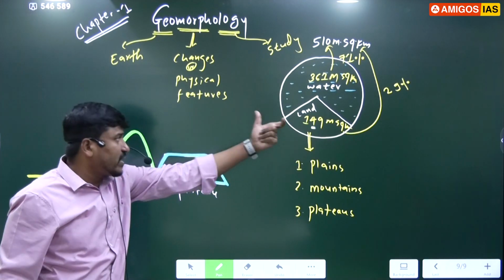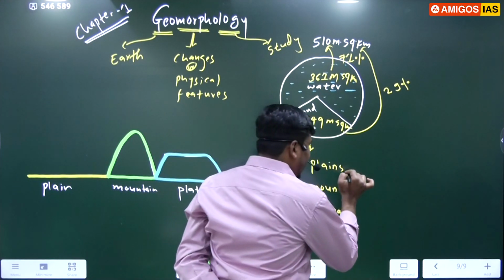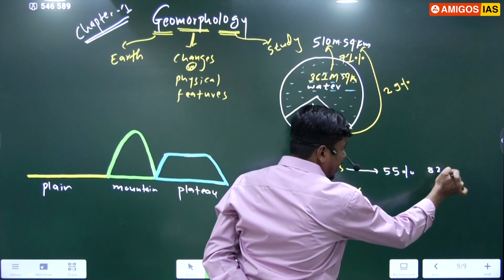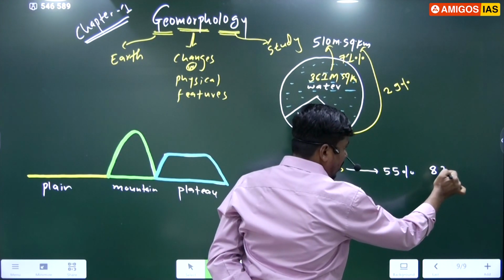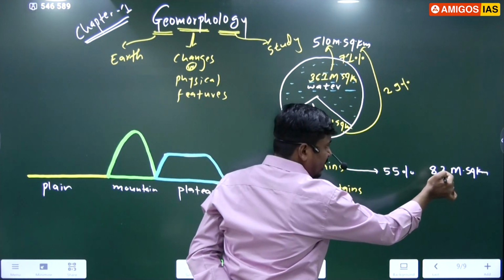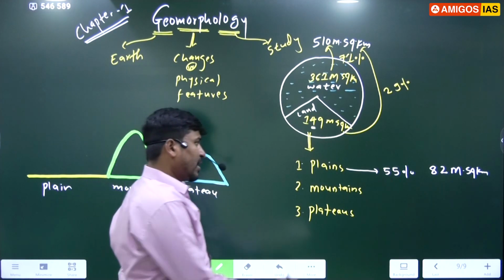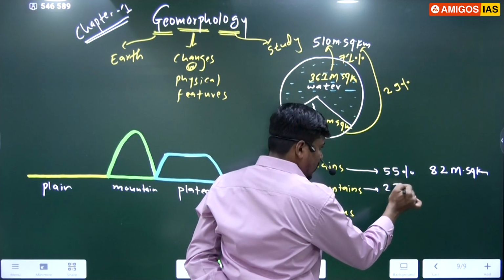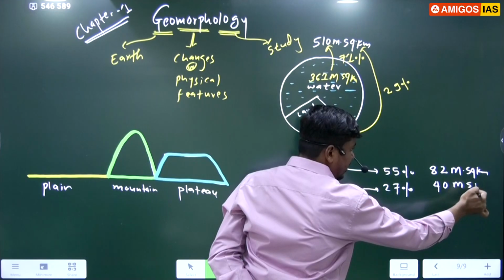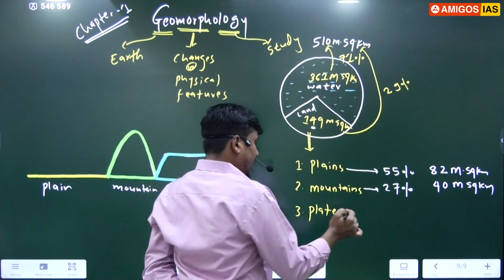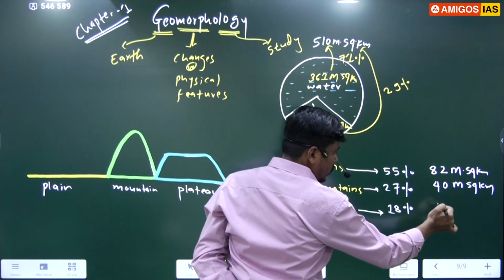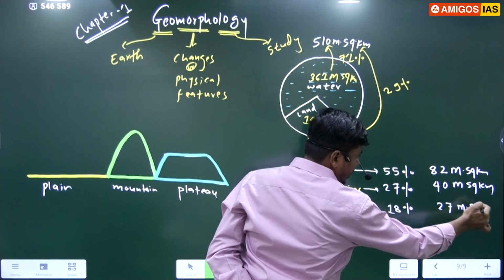Out of this 149 land area, plains constitutes 55 percentage, almost 82 million square kilometers, mountains constitutes 27 percentage, almost 40 million square kilometers, and plateaus constitutes 18 percentage, almost 27 million square kilometers.